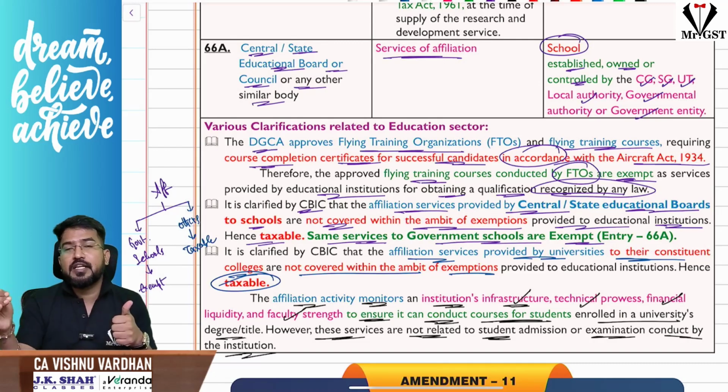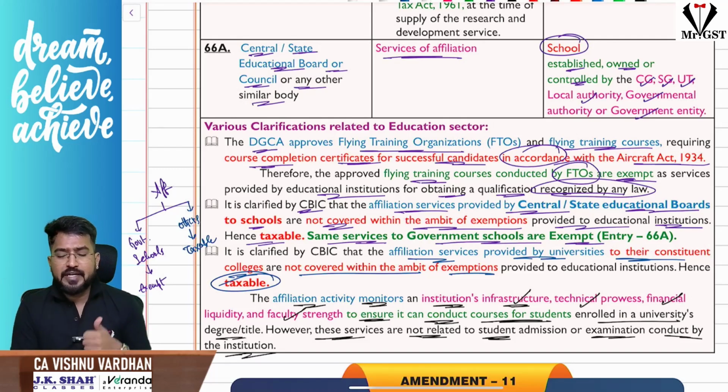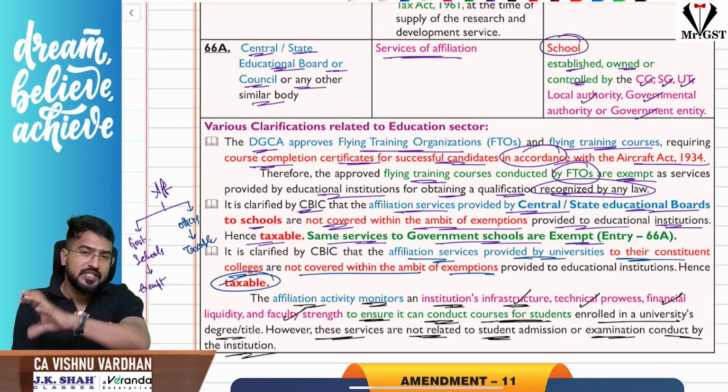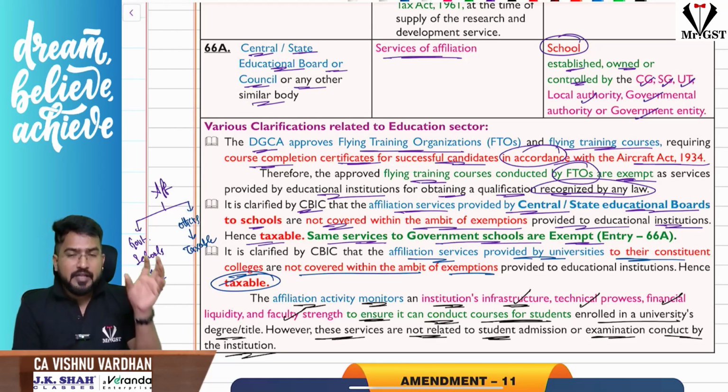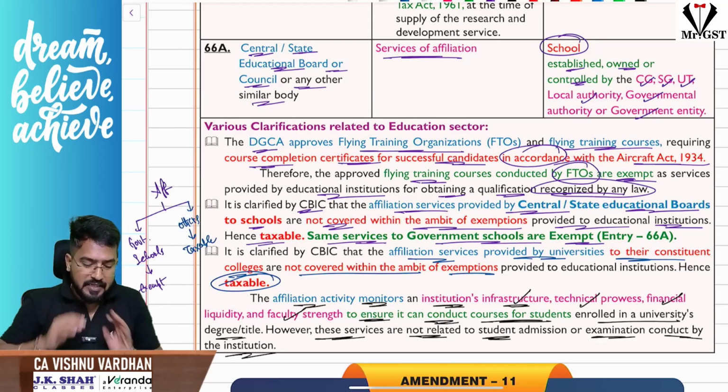So for any other private schools, that means only schools owned by the central government, state government, union territory, local authority, governmental authority, or government entity, only then are the affiliation services provided by the central board or state educational boards exempt. If it is provided by universities to its colleges, then it is taxable. If central and state educational boards are providing it to private schools, then also it is taxable. This is regarding the clarifications there.